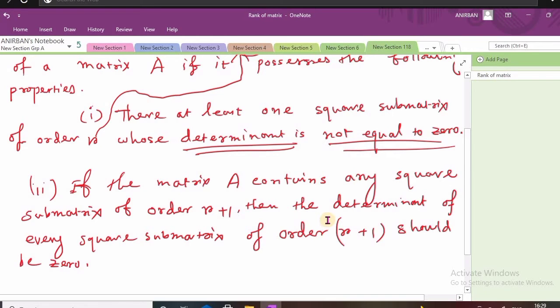Suppose the rank of a matrix is 3, then you must have at least one square submatrix of order 3, and any square submatrix of order 4, 5, 6, if it exists, should have determinant 0. This is the second property.